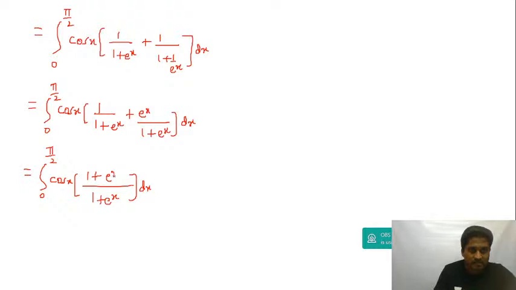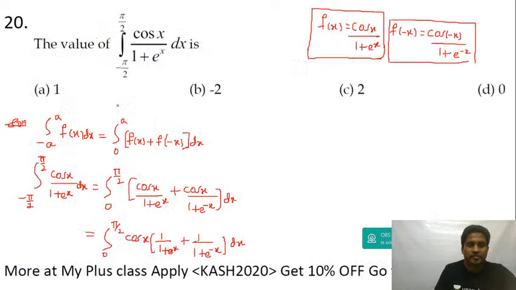Okay, so e power x, anyways this will cancel. Integration of cos is equal to sine between the limits 0 to pi by 2. Upper limit will be sine pi by 2 and lower limit will be sine 0. Sine 0 will be 0, sine 90 is 1. Okay, answer will be equal to 1. Answer will be option E.